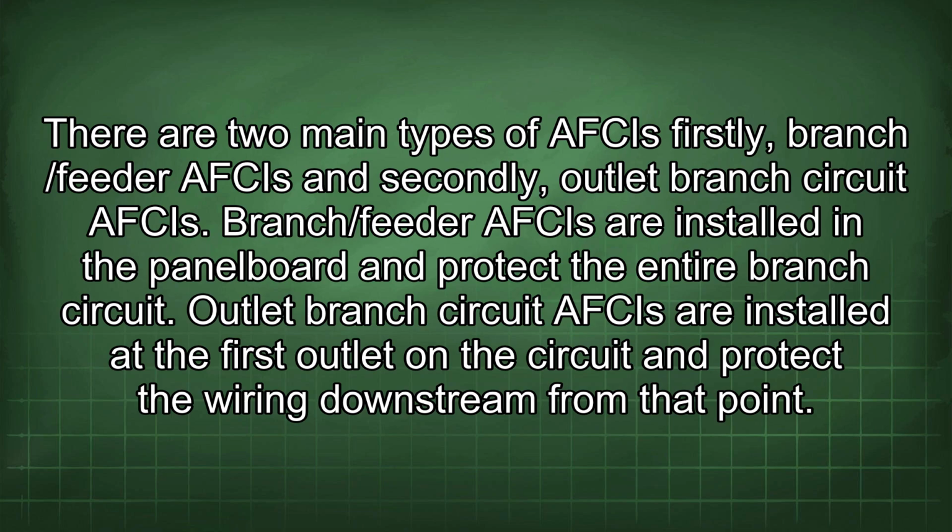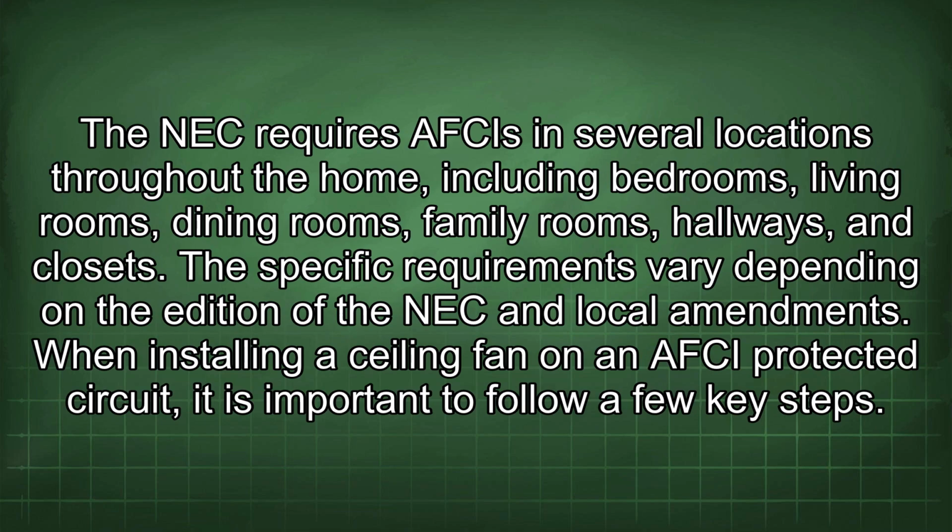There are two main types of AFCIs: firstly, branch/feeder AFCIs, and secondly, outlet branch circuit AFCIs. Branch/feeder AFCIs are installed in the panel board and protect the entire branch circuit. Outlet branch circuit AFCIs are installed at the first outlet on the circuit and protect the wiring downstream from that point. The NEC requires AFCIs in several locations throughout the home, including bedrooms, living rooms, dining rooms, family rooms, hallways, and closets. The specific requirements vary depending on the edition of the NEC and local amendments.